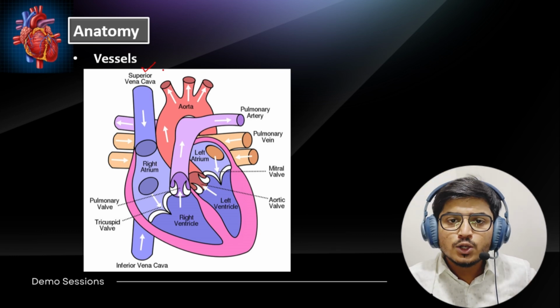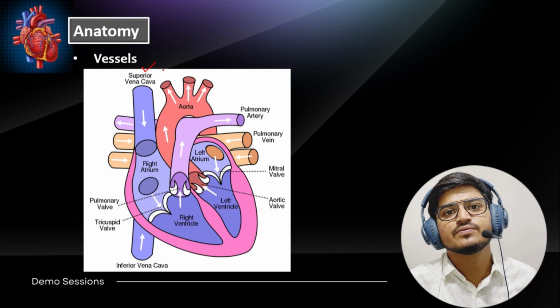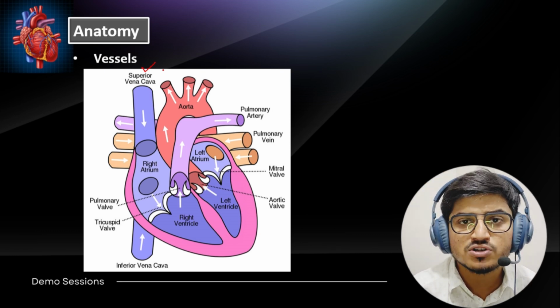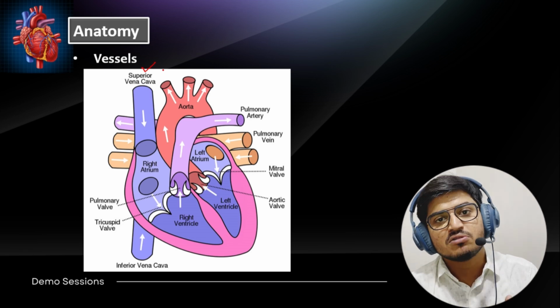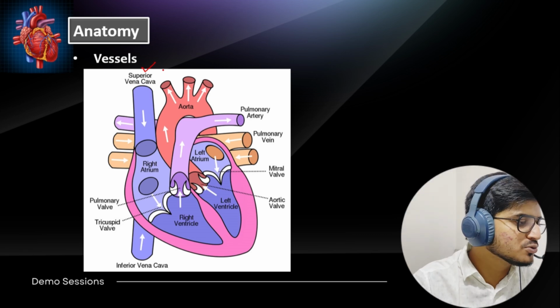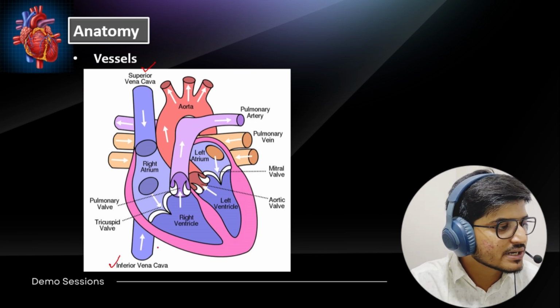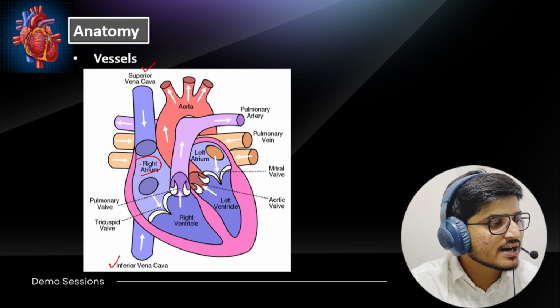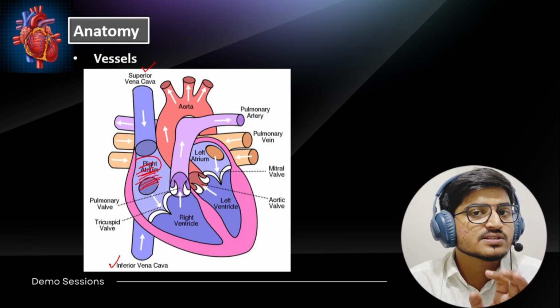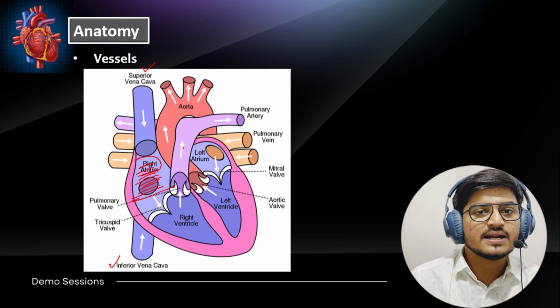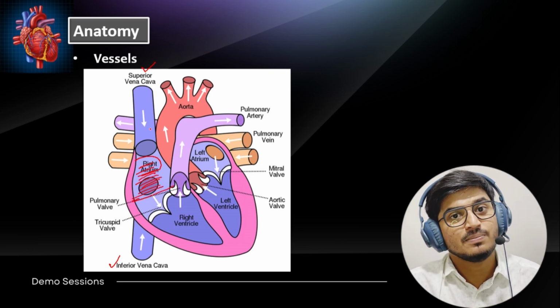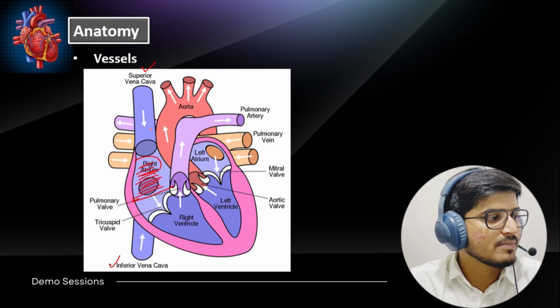And from all the lower proximities, from the abdomen, from the legs, from all the fingers and the extremities, all the lower parts' deoxygenated blood will be carried into the heart through the inferior vena cava. Where will it go? It will go to the right atrium. It will fill the right atrium, all that deoxygenated blood, because the blood's oxygen has already been utilized by cells.